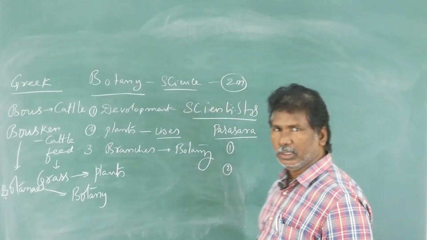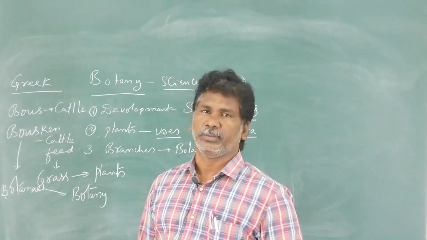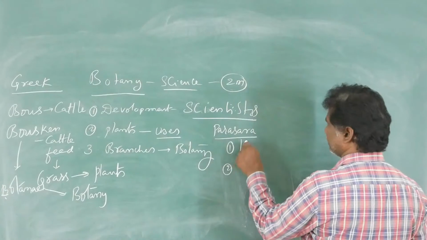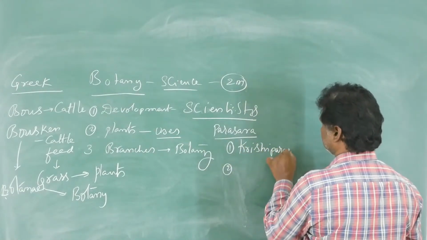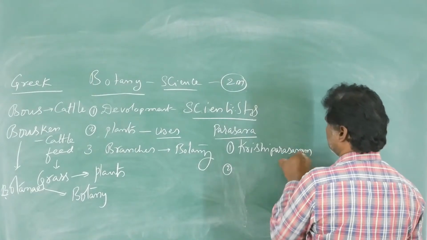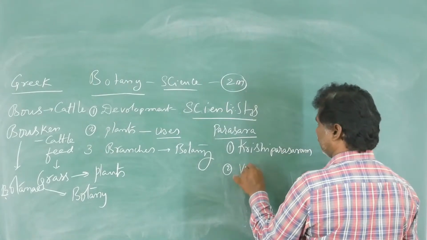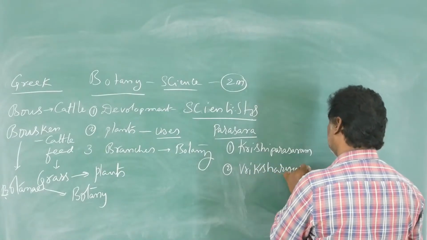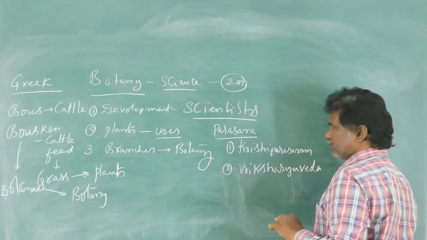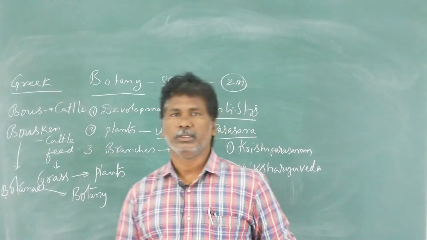The first book is known as Krishi Parasharam, and the other book is called Vriksha Ayurveda.